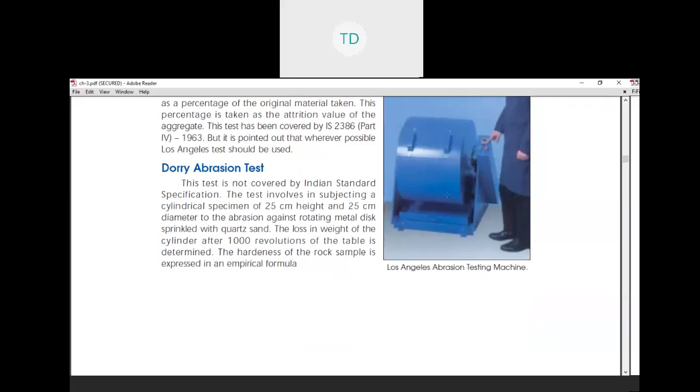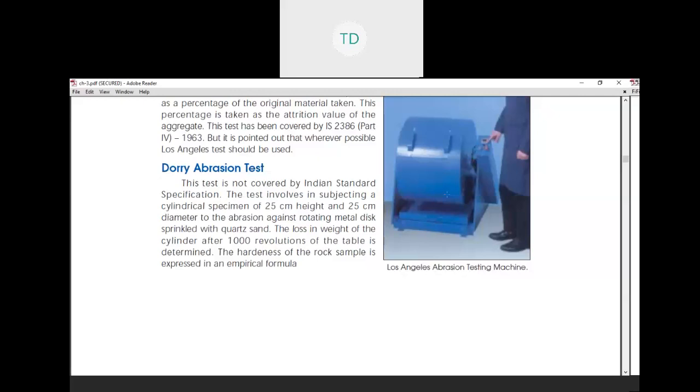Dorry abrasion test. This test is not covered by Indian standard specification. The test involves subjecting a cylindrical specimen of 25 centimeter height and 25 centimeter diameter to abrasion against a rotating metal disc sprinkled with quartz sand.